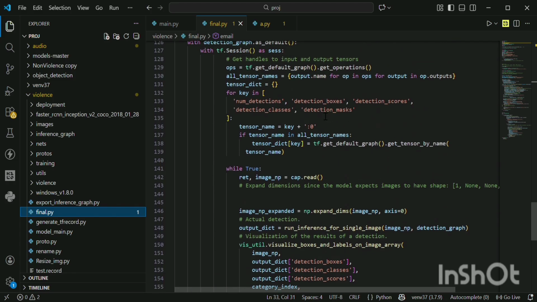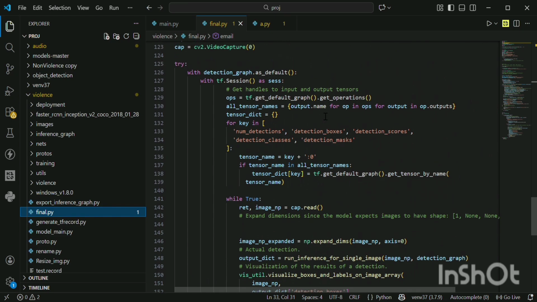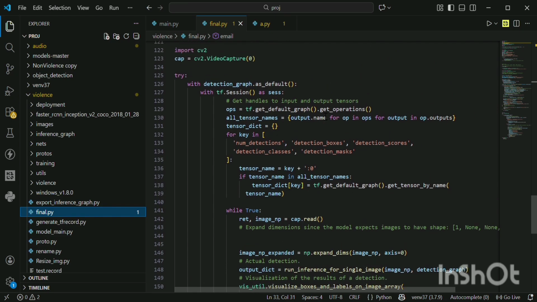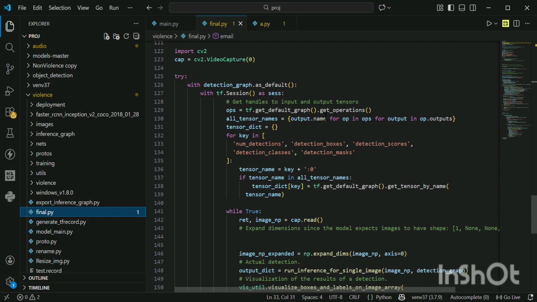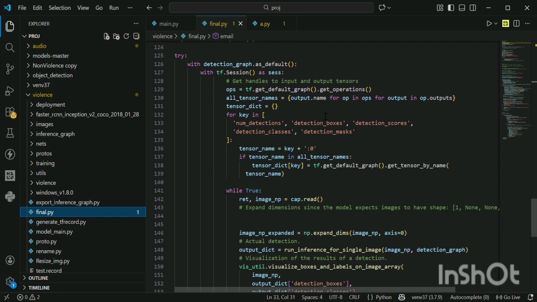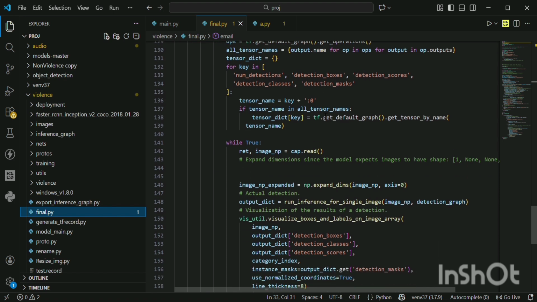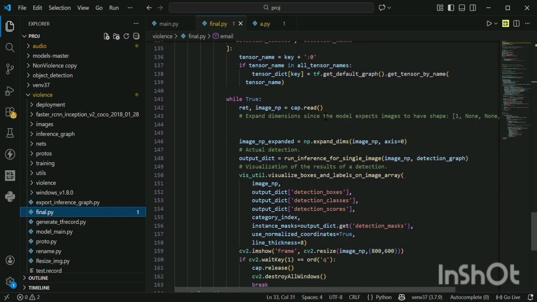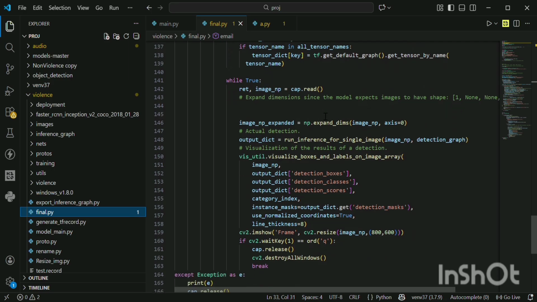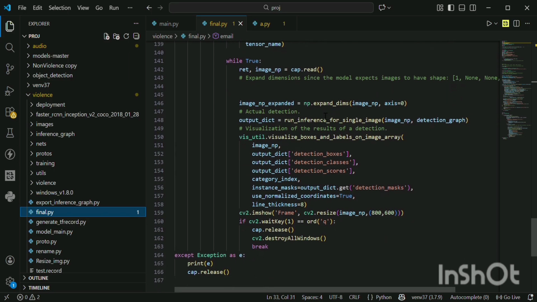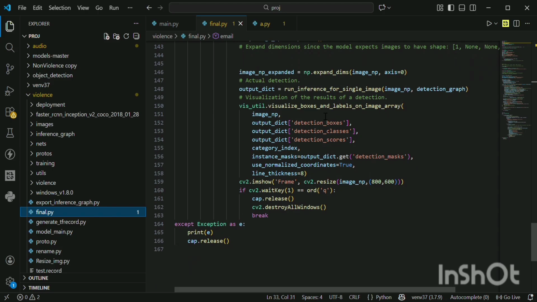So this is the main.py file, the launcher file. It lets you choose between audio or video detection. The first line is import sys. This module is used to modify Python's path and access system functions. Import os is used to run other Python files. Then sys.path.append with os, so it can find files in the audio and violence folders. So print choose option is used to show text to the user in the terminal. Then print 1 is video violence and print 2 is audio violence.